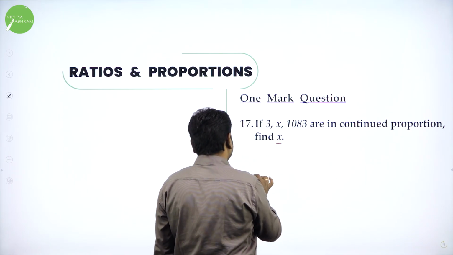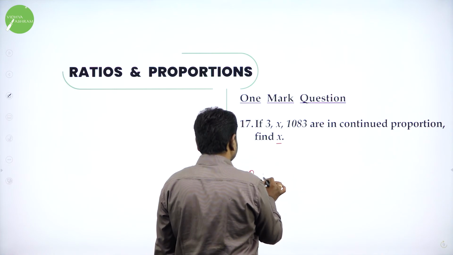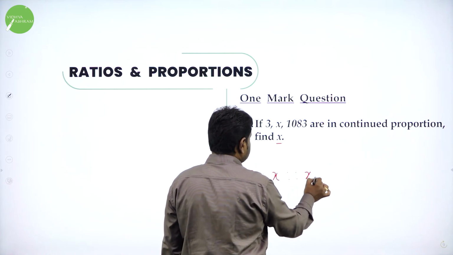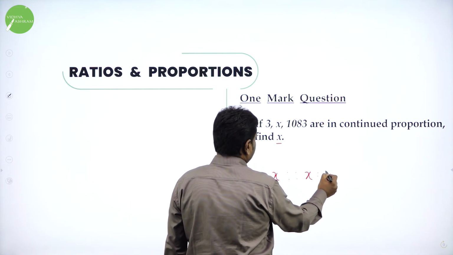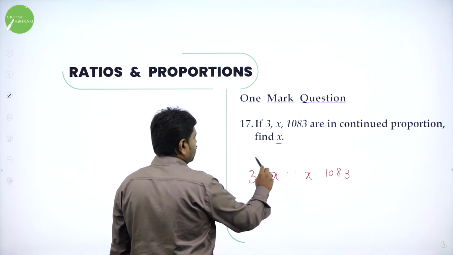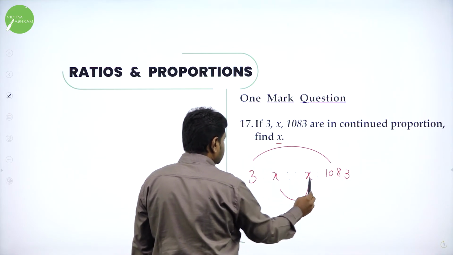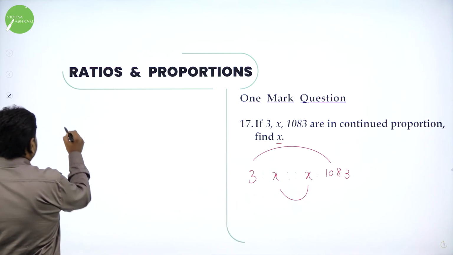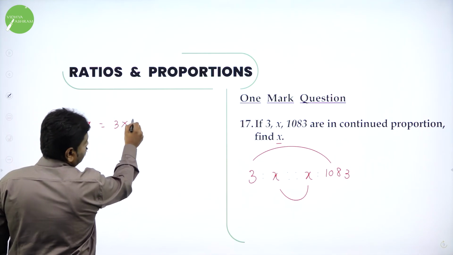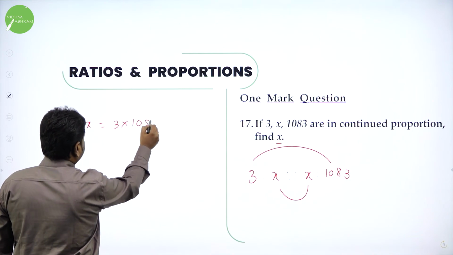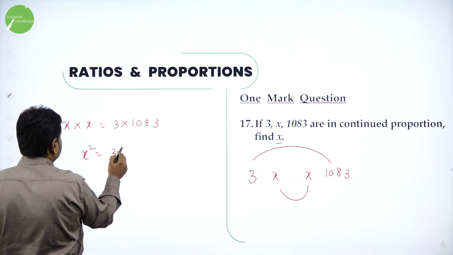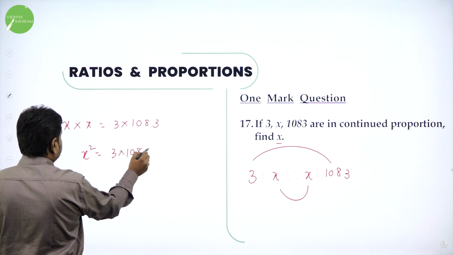Continued proportion means they give 3 is to x, and you should repeat x, is to 1083. As usual, you know, product of extremes is equal to product of means. That is x into x is equal to 3 into 1083. So x square is equal to 3 into 1083.